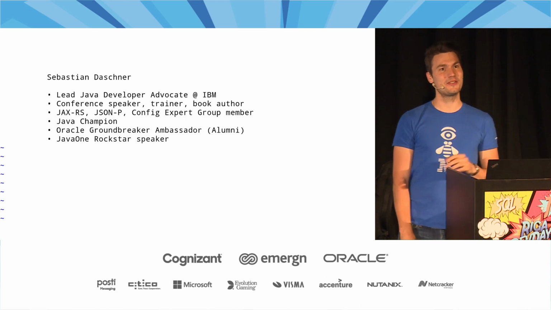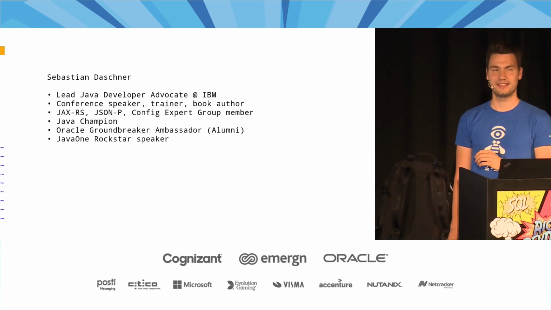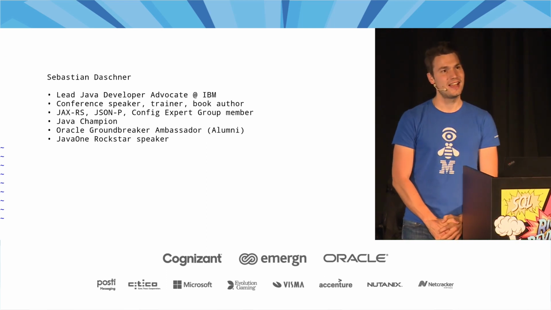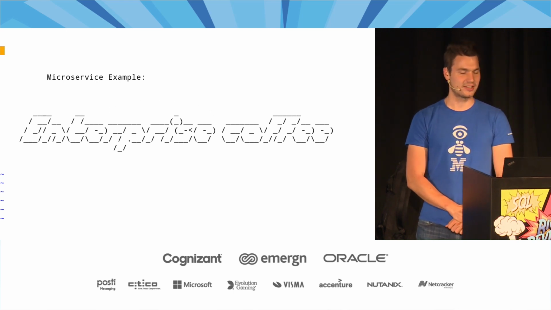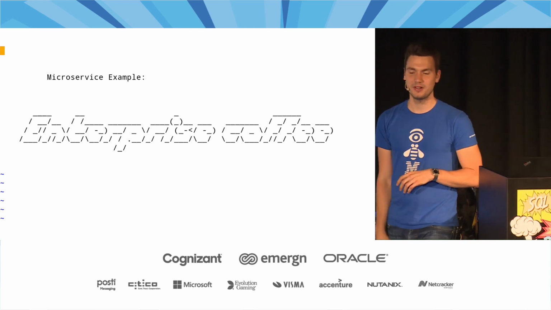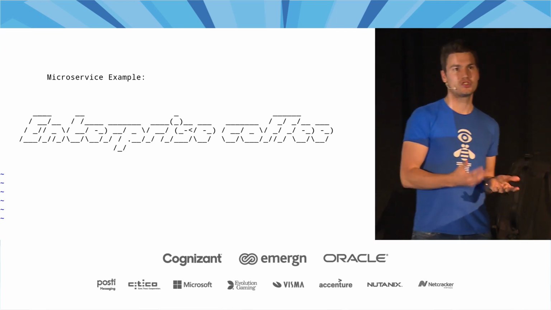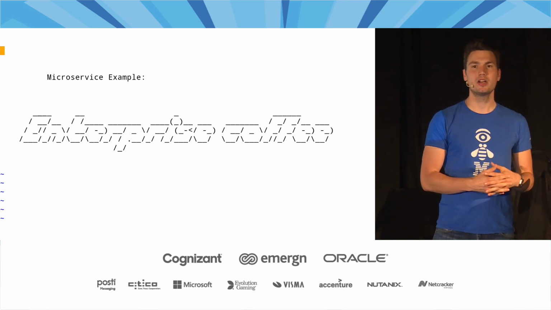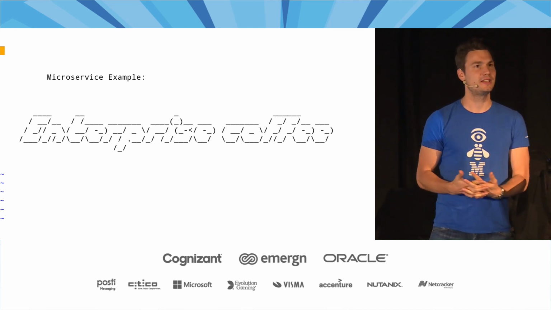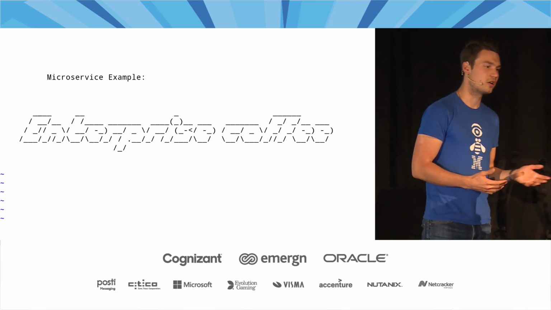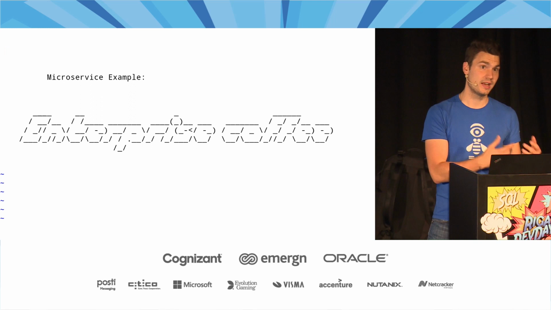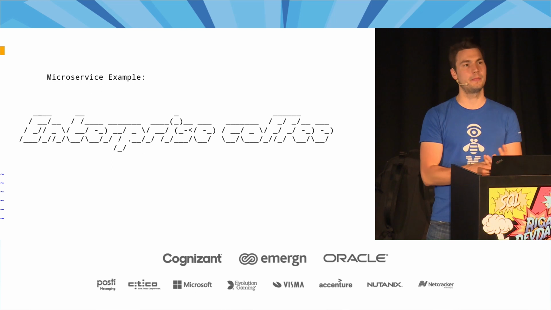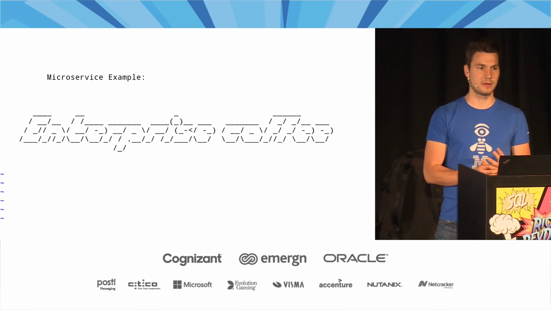So today what I'm going to show you, have some live coding examples because I believe live coding and live demos are a little bit more interesting than reading just slides. And I'm going to have some enterprise coffee for you. Some microservice example, quote unquote, where I'm going to use enterprise Java. So Jakarta EE, MicroProfile, and a few things of that. And we're going to deploy that in a modern environment using cloud native technologies. So we're going to have a look at Docker, Kubernetes, and then of course service meshes and Istio. And we're going to look a little bit into the question, why should enterprise developers care about these technologies? So that's going to be the deal.